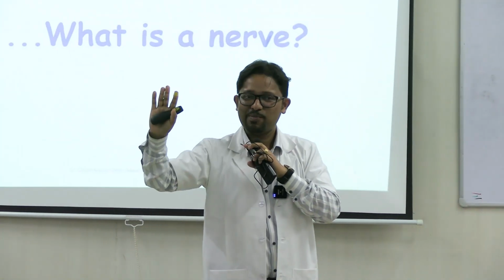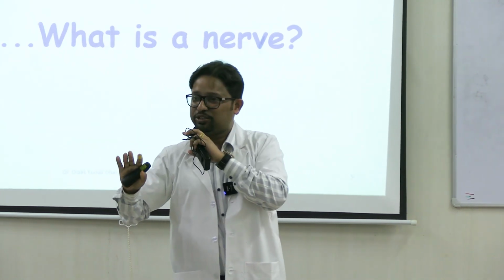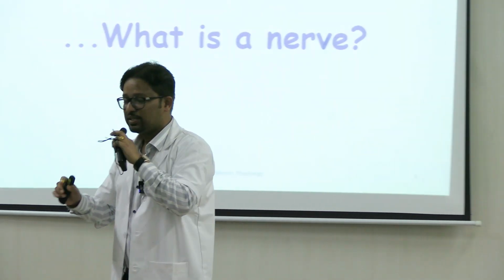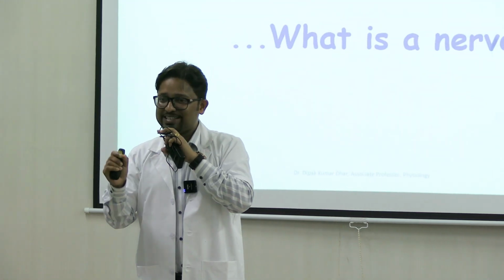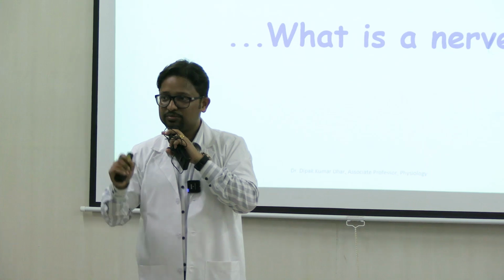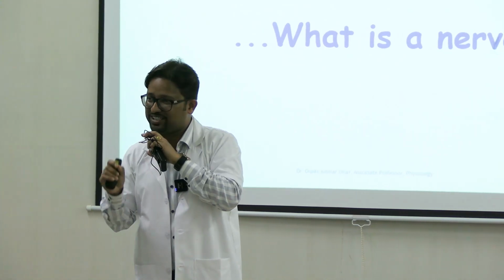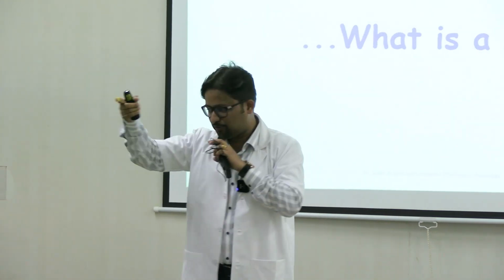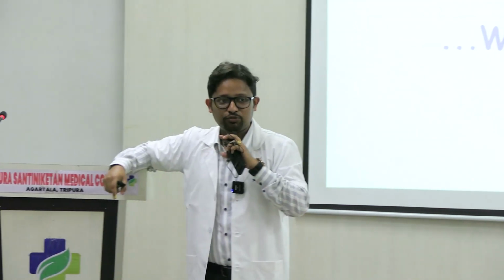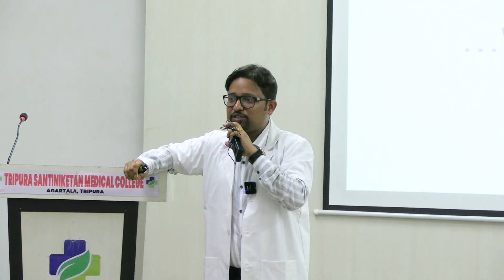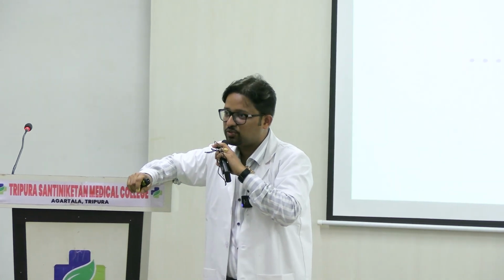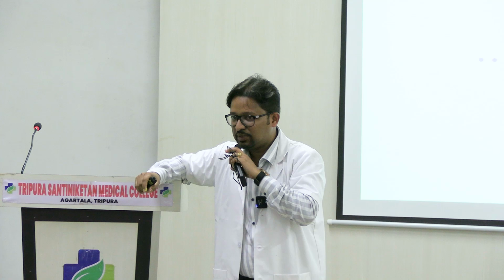This is a very important concept that all of you should remember. Neuron and nerve is not the same thing. Neuron is, as he said, a unit. So it is a cell. And nerve, as he said correctly, is a bundle of the neurons. More precisely, a bundle of the axons of the neurons. This is what we see as a nerve fiber.